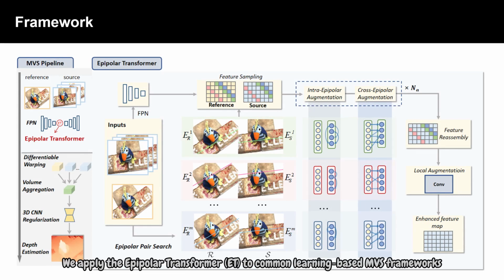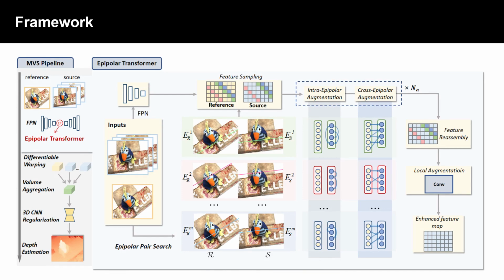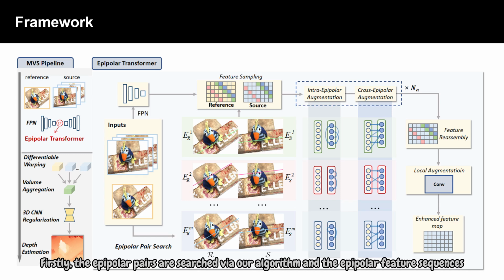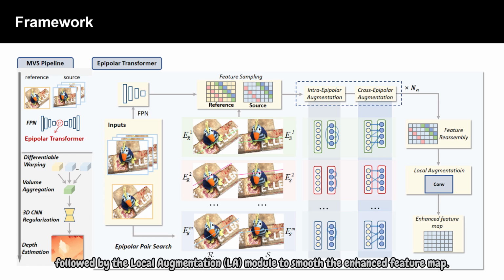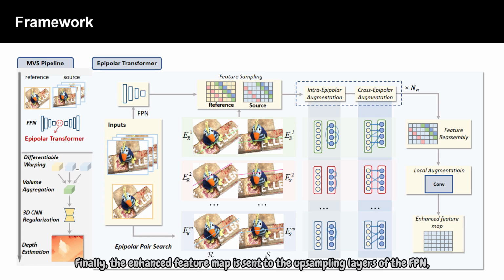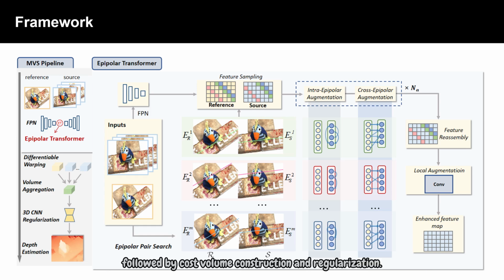We apply the epipolar transformer, ET, to common learning-based MVS frameworks by integrating it into the FPN. Firstly, the epipolar pairs are searched via our algorithm and the epipolar feature sequences are obtained by sampling the coarsest feature map of the FPN. The sequence is then fed into the intra-epipolar augmentation (IEA) and cross-epipolar augmentation (CEA) blocks. The resulting sequences are mapped back to a feature map, followed by the local augmentation (LA) module to smooth the enhanced feature map. Finally, the enhanced feature map is sent to the upsampling layers of the FPN, followed by cost-volume construction and regularization. Next, we will introduce the experimental section.